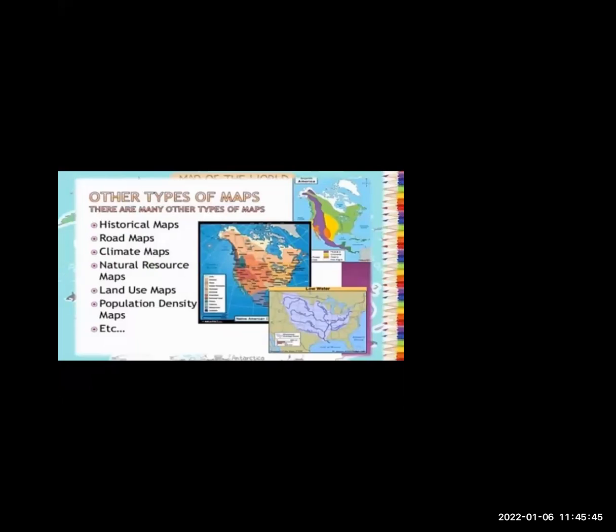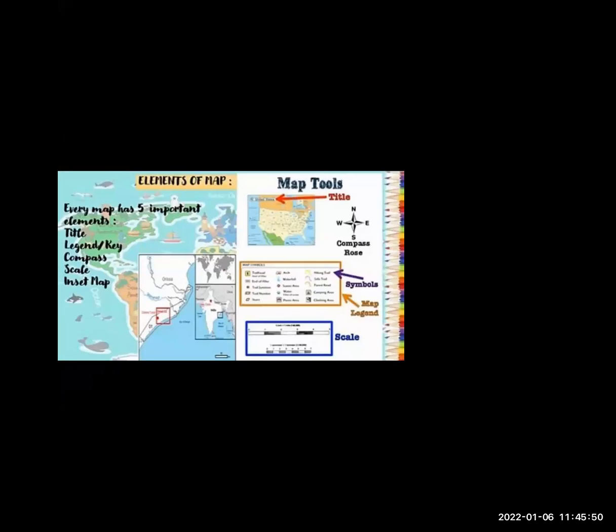Now let us understand the 5 elements of a map. If it comes in the exam, you have to mention all the 5 important elements with proper meaning.